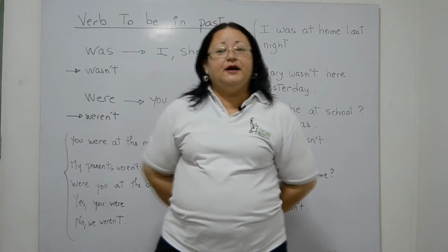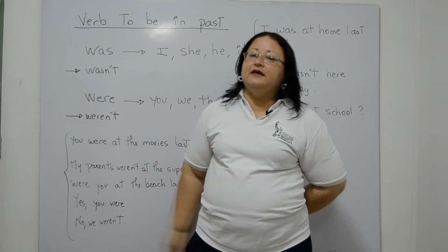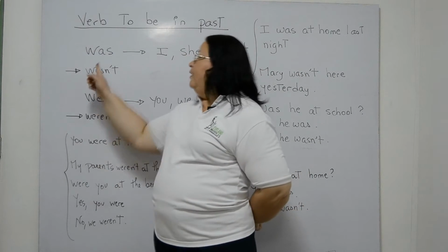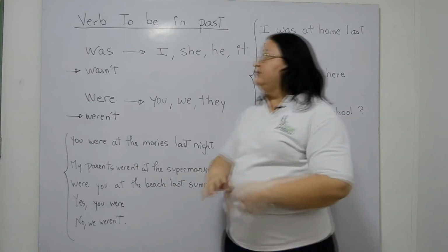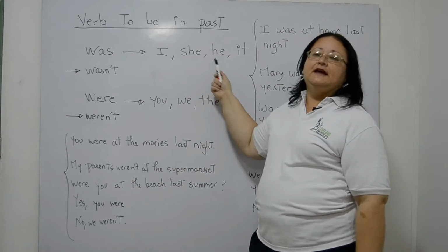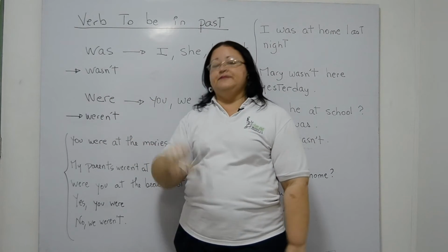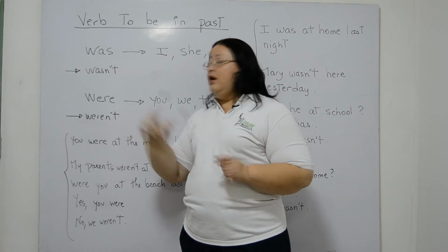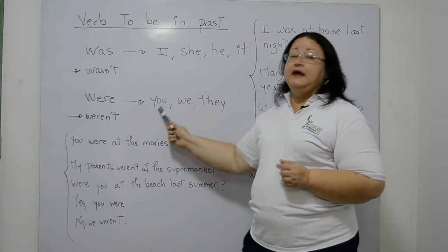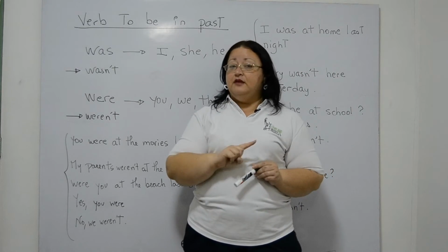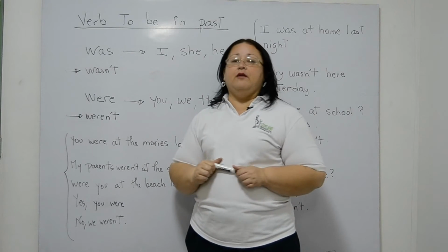Now we're going to talk about the verb to be in the past. The verb to be in the past has two forms, was and were. Was is used with the pronouns I, she, he, and it. The negative form is wasn't. Now, were is used with the pronouns you, we, they. Be careful with you because it can be singular or plural. The negative form is weren't.